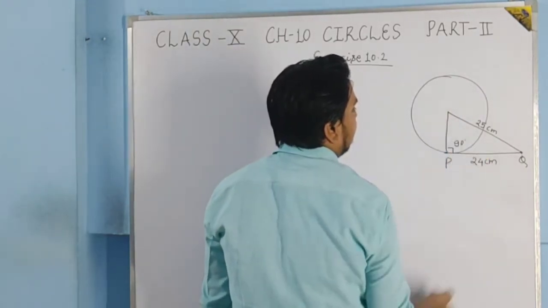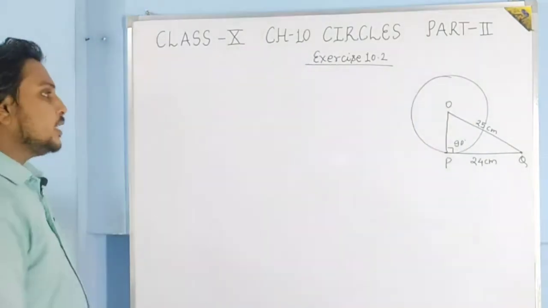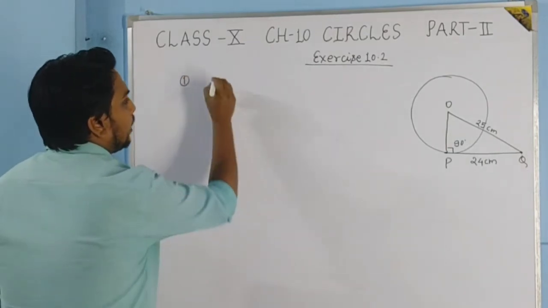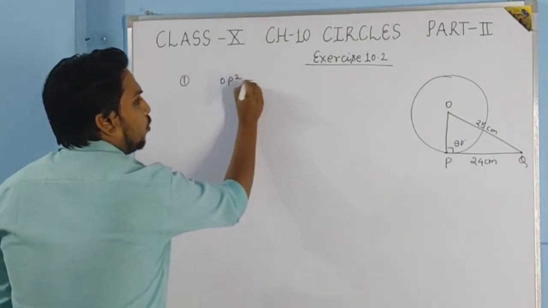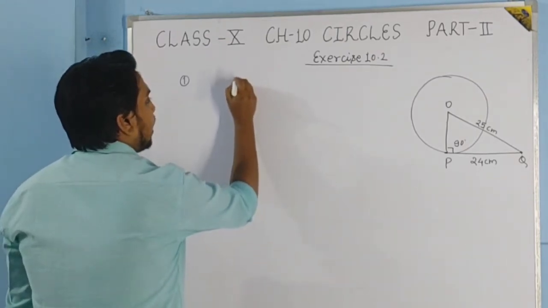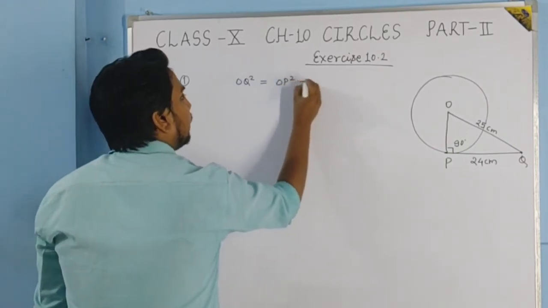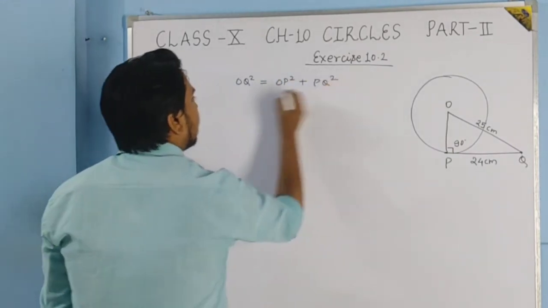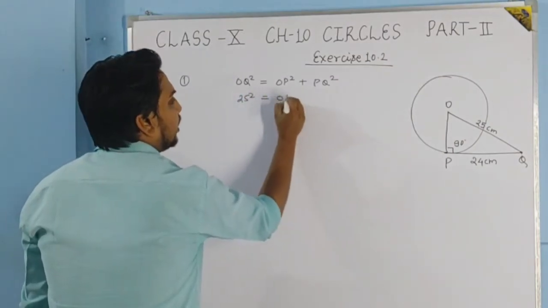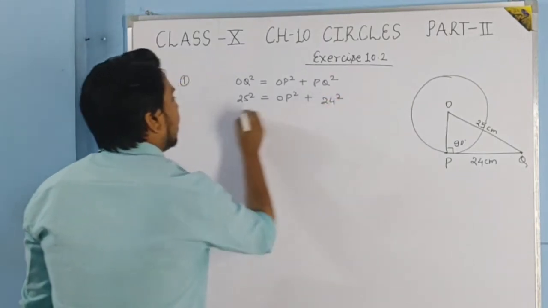This is 90 degree. So again the question is the same as we have done in the exercise first. How will you solve this question? By applying Pythagoras theorem. In here the hypotenuse will be OQ. OQ square is equal to OP square plus PQ square. OQ is 25 square. OP we have to find. PQ is 24 square.